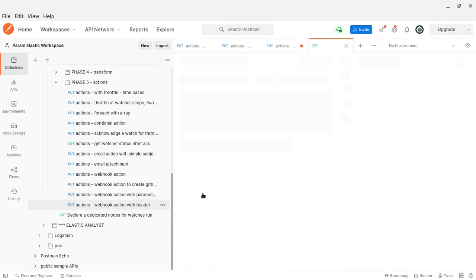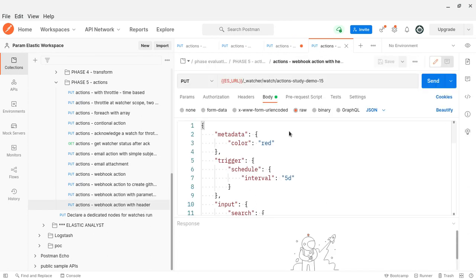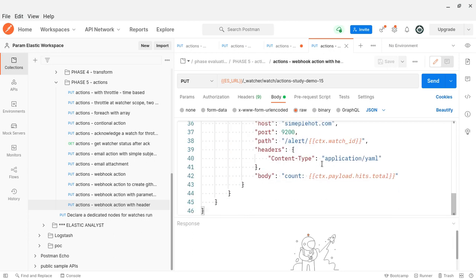Similarly, we can send a number of headers. Obviously, if you are using bearer tokens, we must specify the bearer token. We will send the authorization header by using the bearer token.